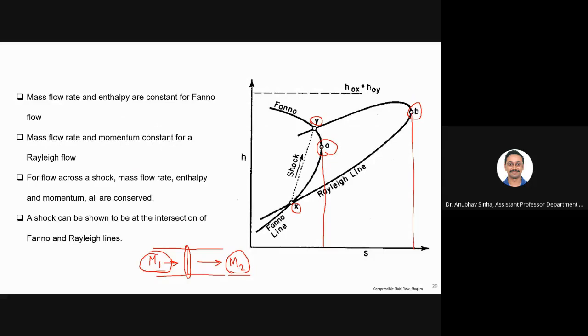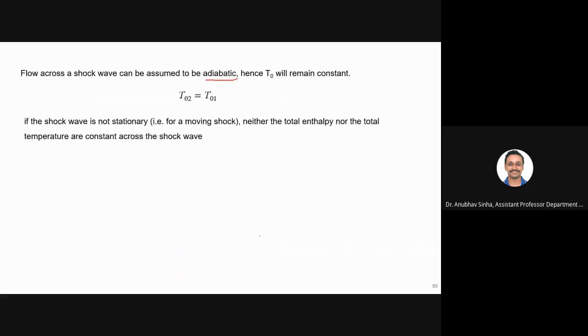It will have some shock associated with it, and that is called a moving shock. For a moving shock, neither the total enthalpy nor the total temperature is constant across the shock wave. So this is one major difference between a moving shock and a stationary shock. We'll explore more about moving shocks in later slides.